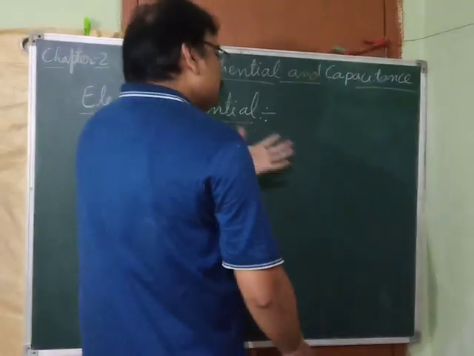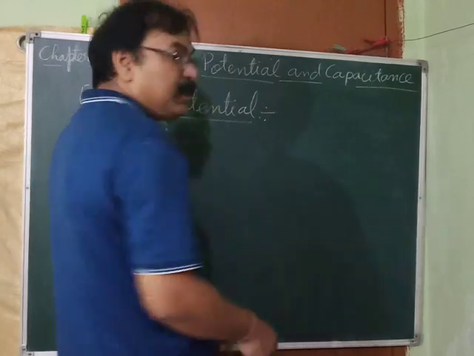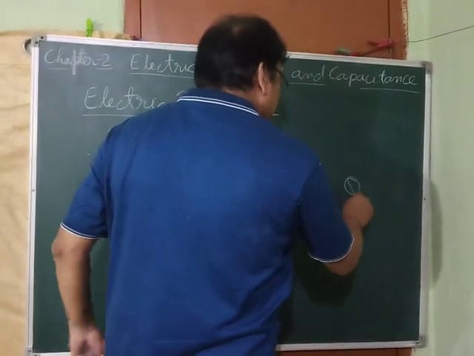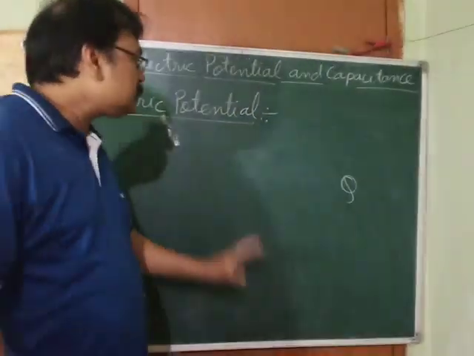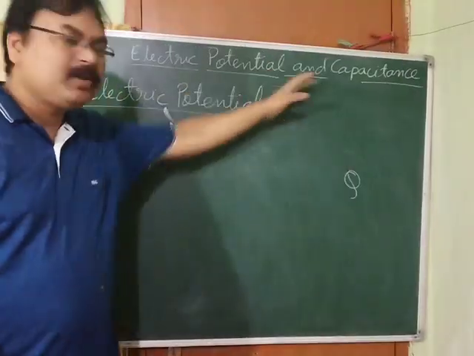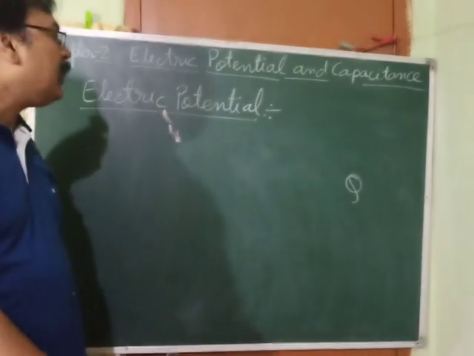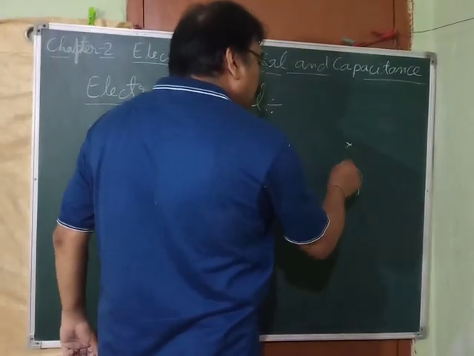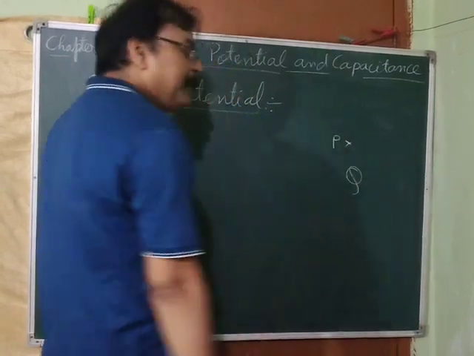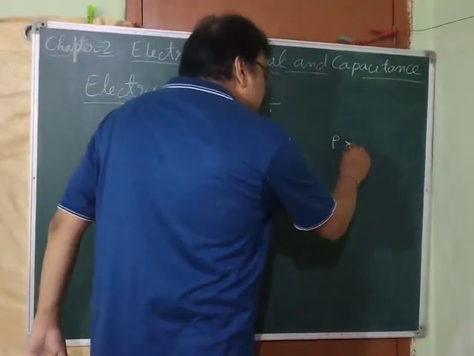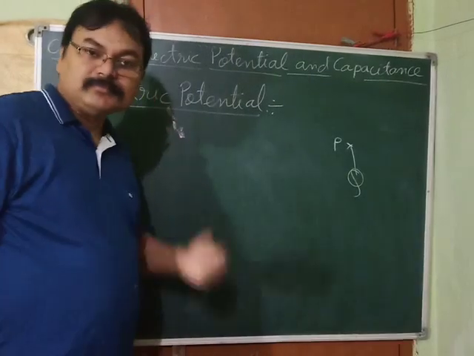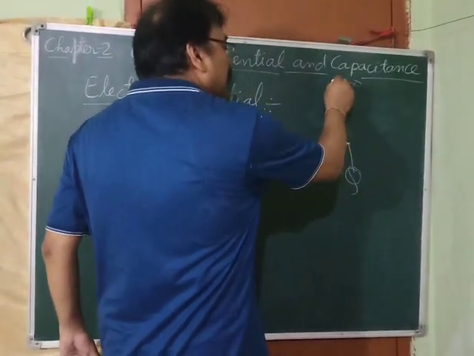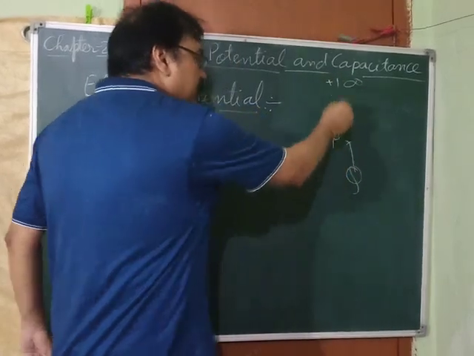Now let's try to understand the definition first, so that we can get the expression for it. See, suppose here is a charge. This we call the source charge. It is going to produce its electric field around, till infinity. Now suppose in the vicinity of this charge, this is a point P where you want to find the electric potential, at a distance R from this charge. And this is infinity, and you want to bring the unit positive charge from here till here.